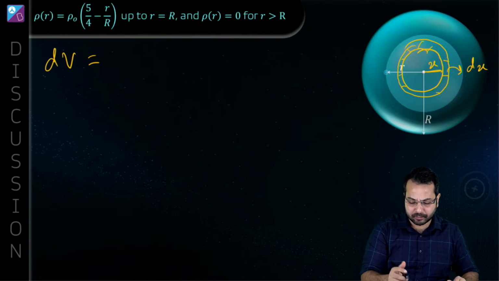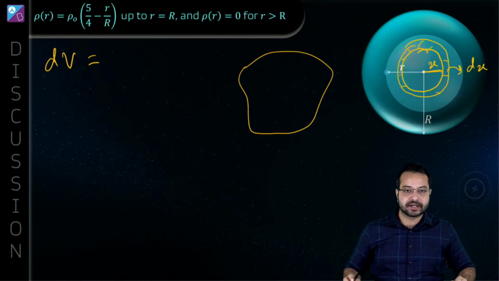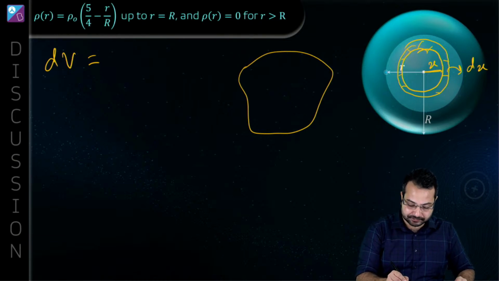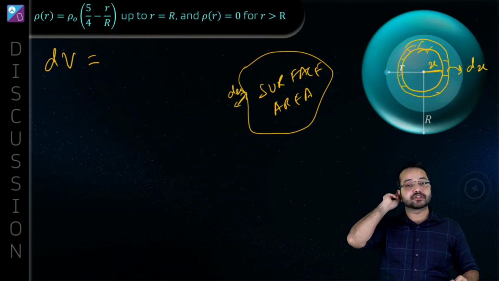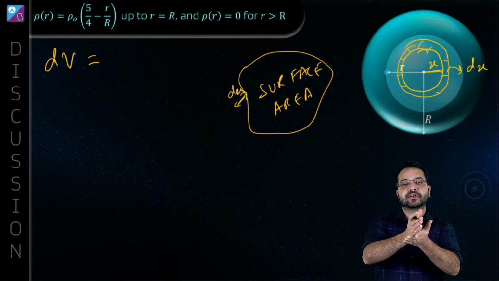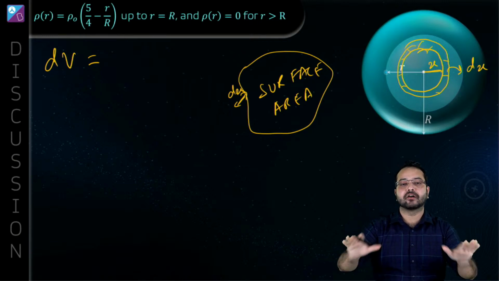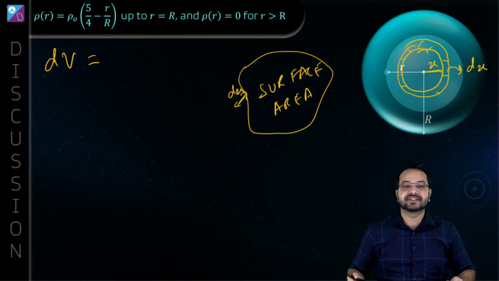Whatever be the shape, not important, the surface area would be like this. This will be the surface area. And then there will be a thickness. How much will be the thickness? The thickness is going to be dx. Think about it: you cut open a sphere and lay it down flat on the ground. So this is going to become a surface area and it will have some thickness.